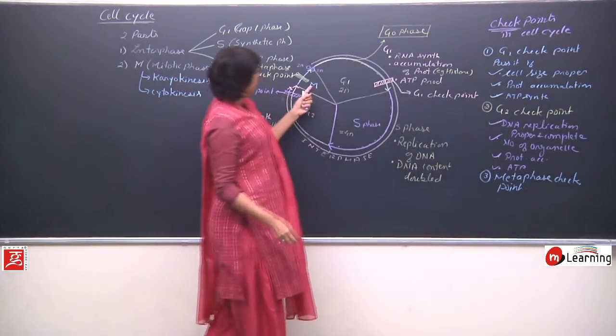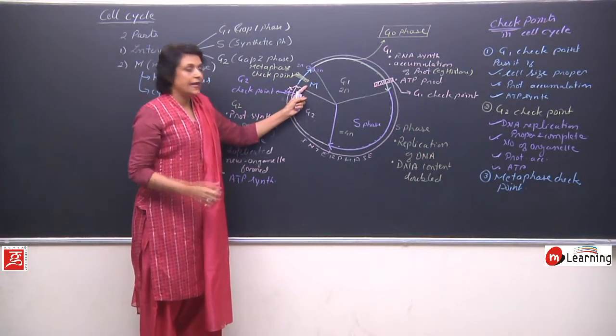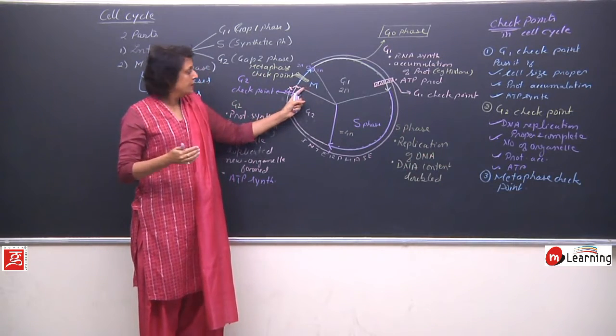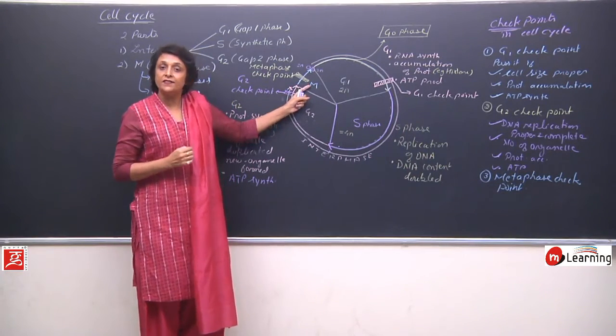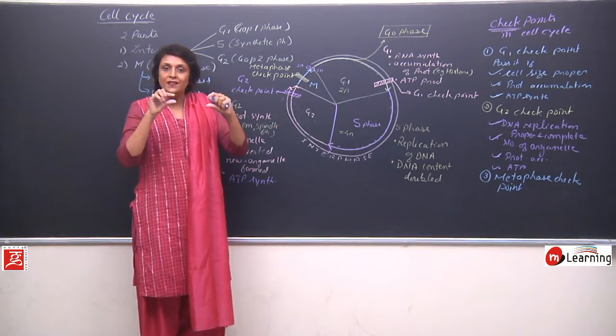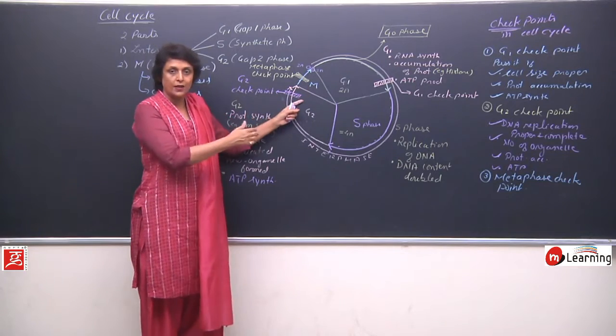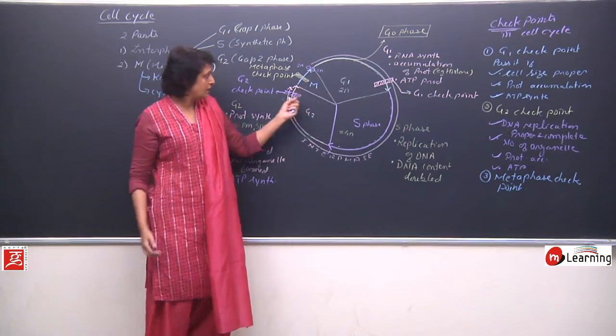What is happening in this particular period is the division. So the cell has undergone prophase, metaphase. In metaphase, the chromosomes have to arrange on the spindle fiber, attached to the spindle fiber on the equatorial plane. We will be talking about the cell division after this section.